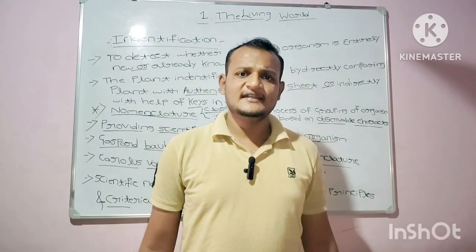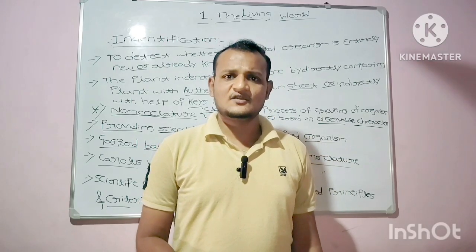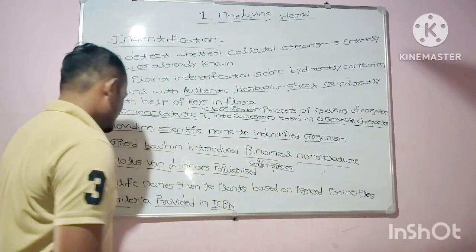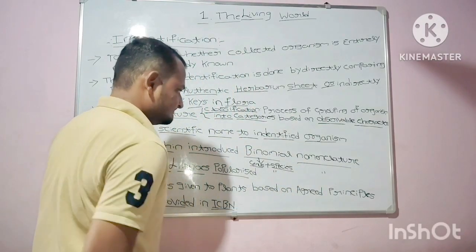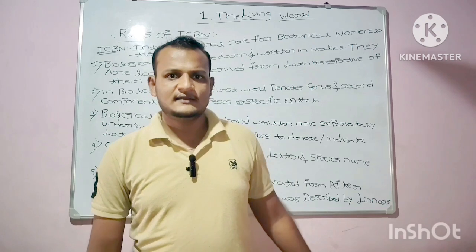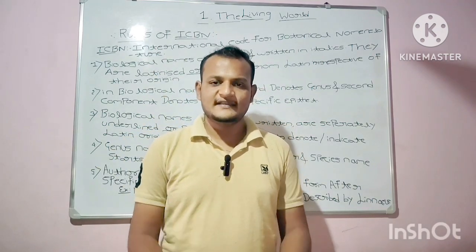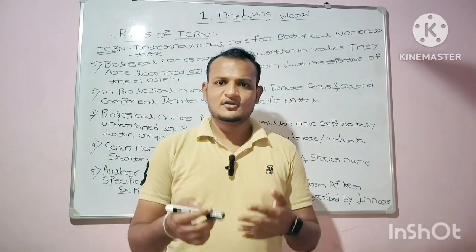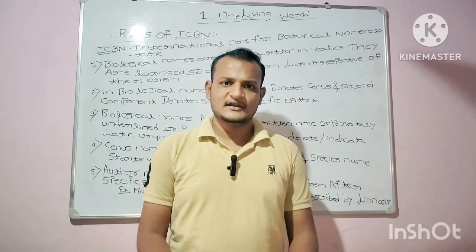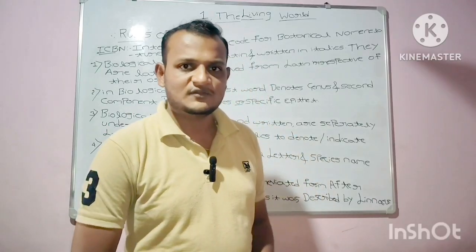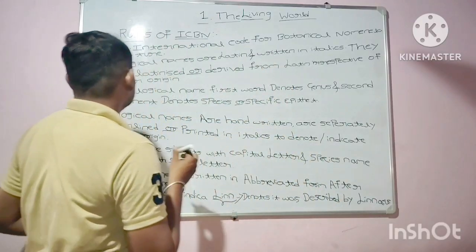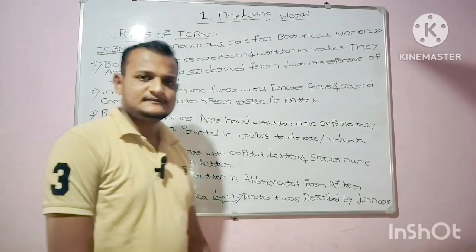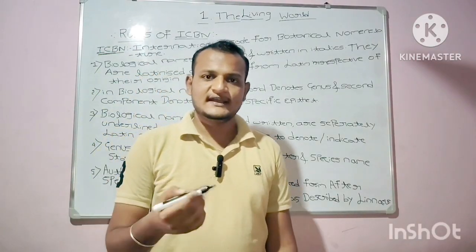ICBN is the International Code for Botanical Nomenclature. Now moving to another concept, the rules of ICBN. These rules play a very important role in naming an organism, so let's discuss them one by one.